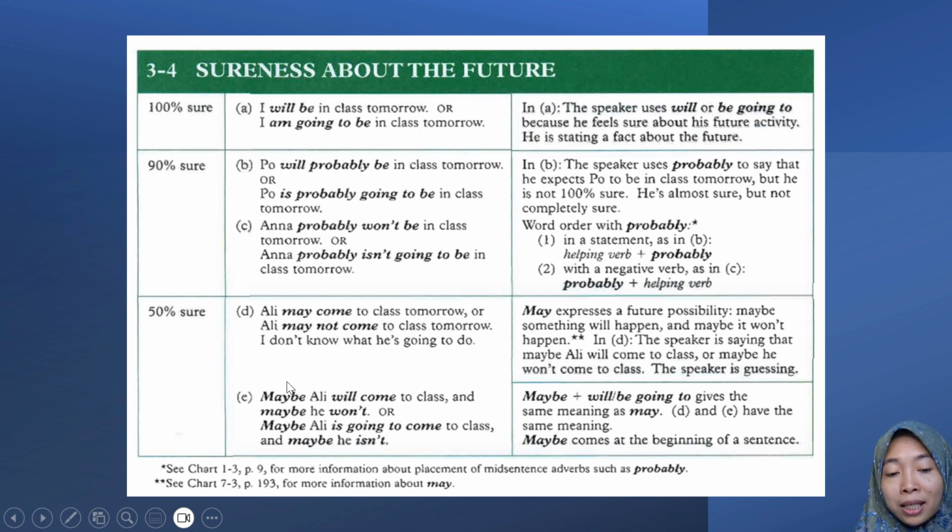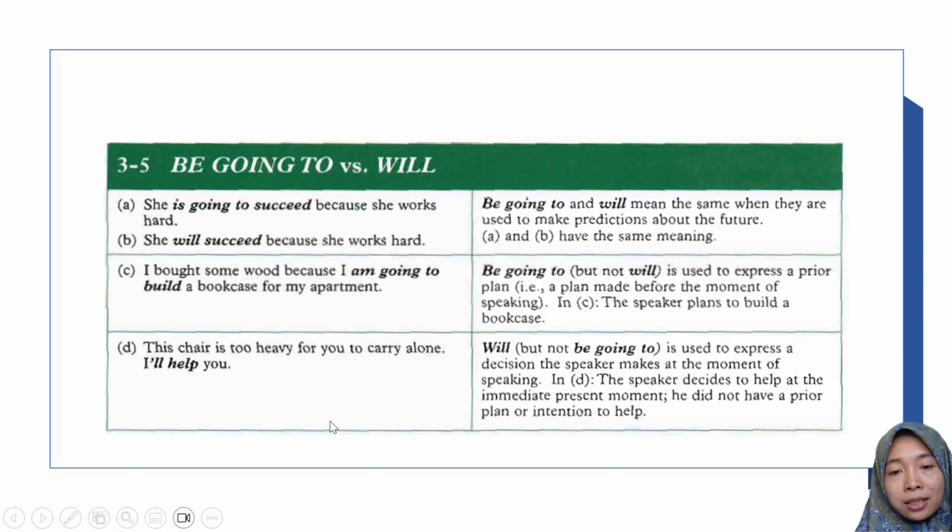For maybe, it must be put in the beginning of a sentence. Maybe Ali will come to class, and maybe he won't. So after maybe you can have the sentence subject, verb, and then object or complement. Maybe Ali is going to come to class, or maybe he isn't. Okay, remember the placement of maybe is in the beginning of a sentence.